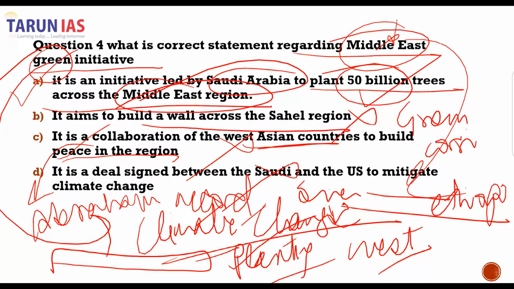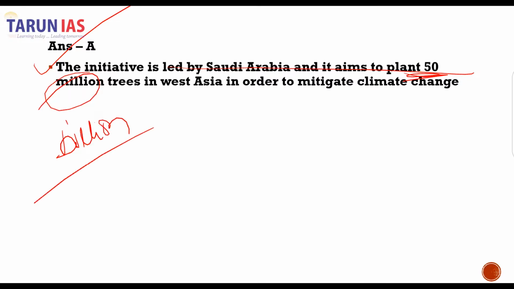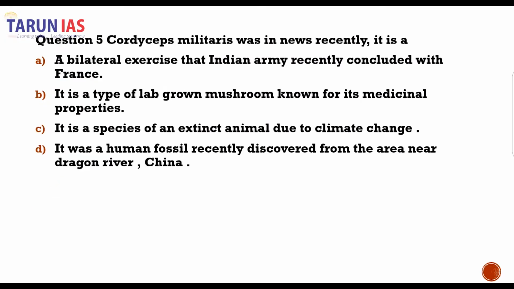So A is our correct answer, and we'll mark it. You can see A is our correct answer. It is a Saudi Arabia led initiative which aims to plant 50, not million, sorry for this mistake, but billion trees. The fifth question is about the Cordyceps militaris.